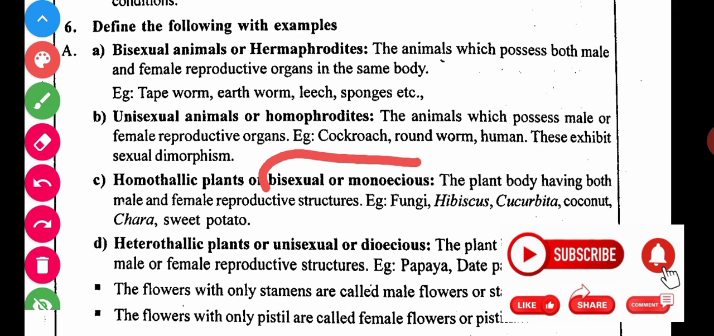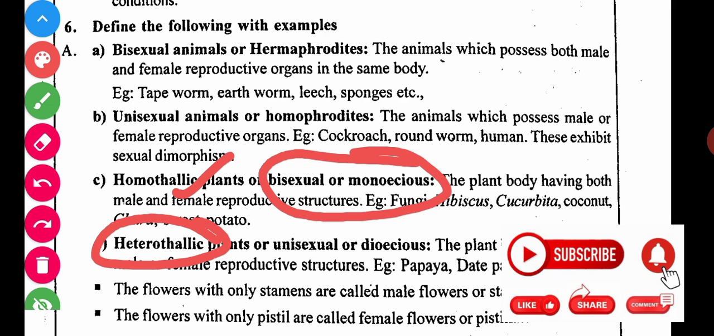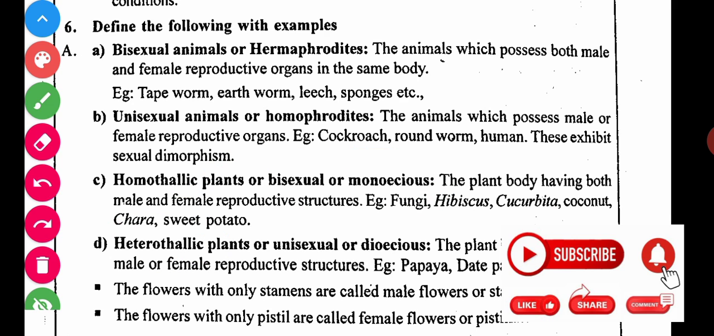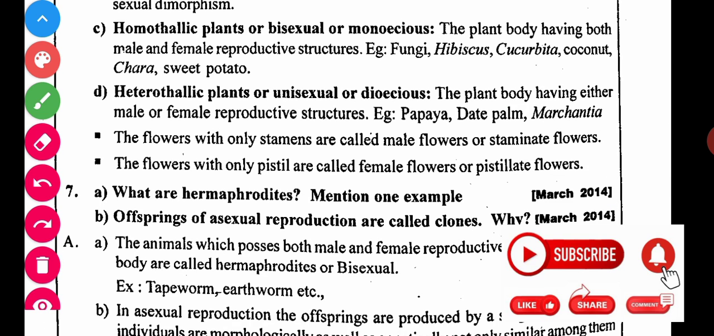Here, if you see, bisexual plants are called homothallic. Heterothallic means unisexual. So this point also you have to remember. This may come, and these are important for a half mark or 1 mark or like that.